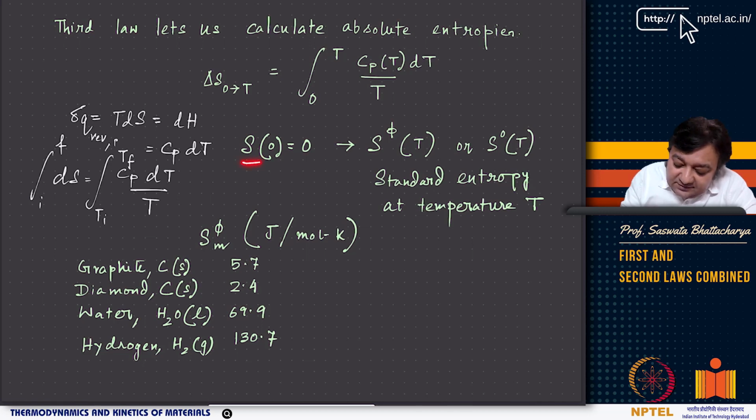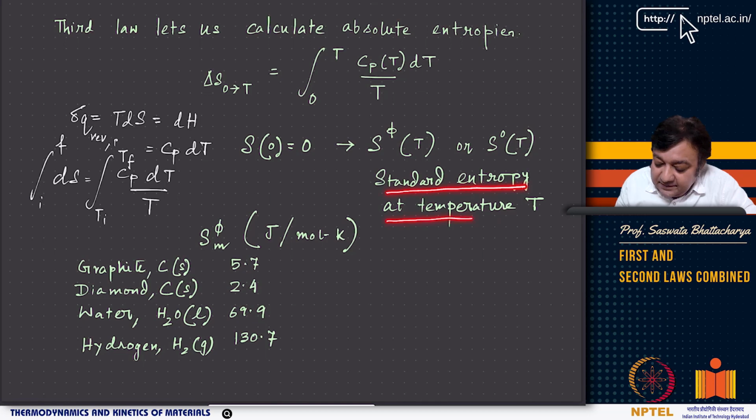Now S0 equal to 0 gives you a way to define standard entropy at some temperature, which is defined as S phi T or S0 T. It is the standard entropy at temperature T, and this is called third law entropy.